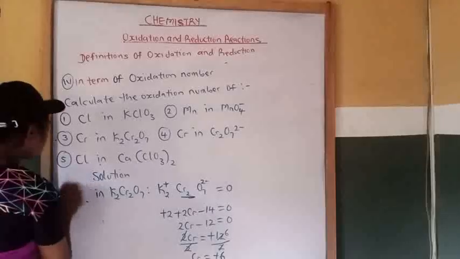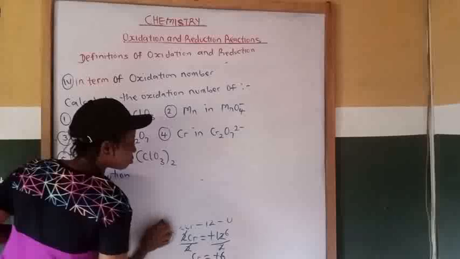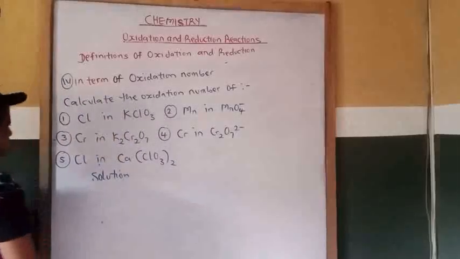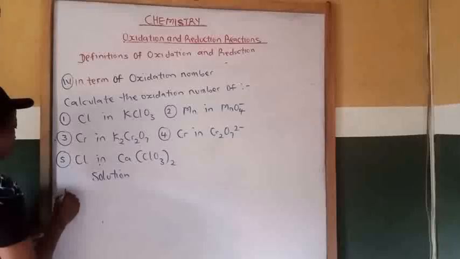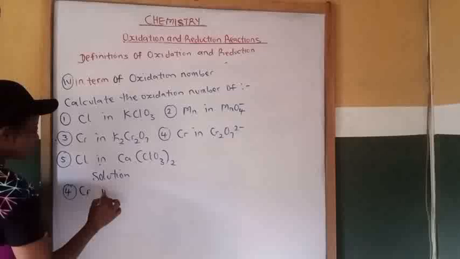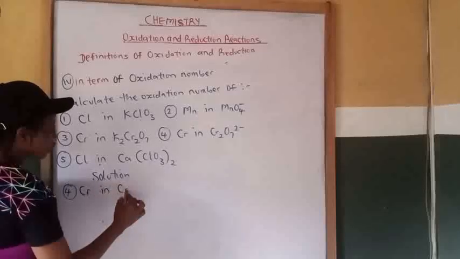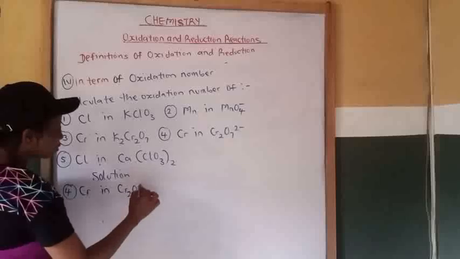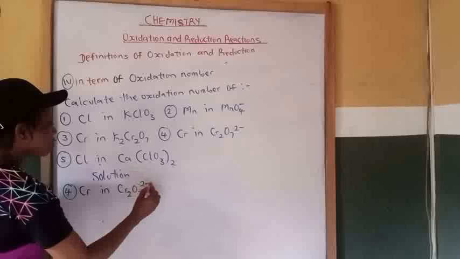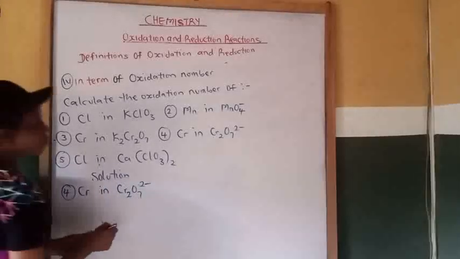Then number 4. So we look for chromium in dichromate, Cr2O7 ion.